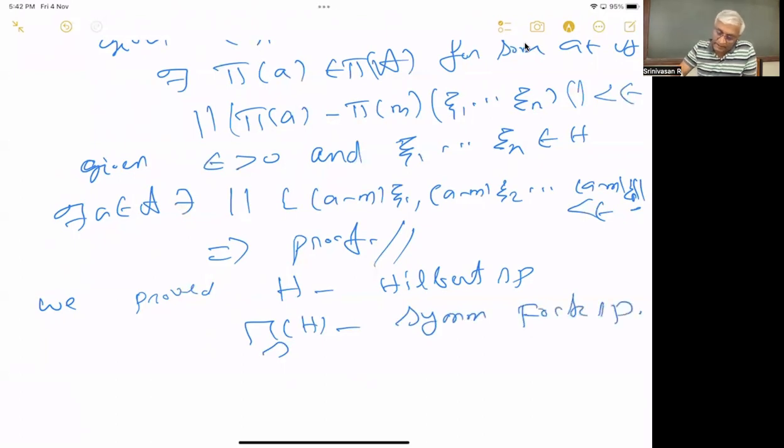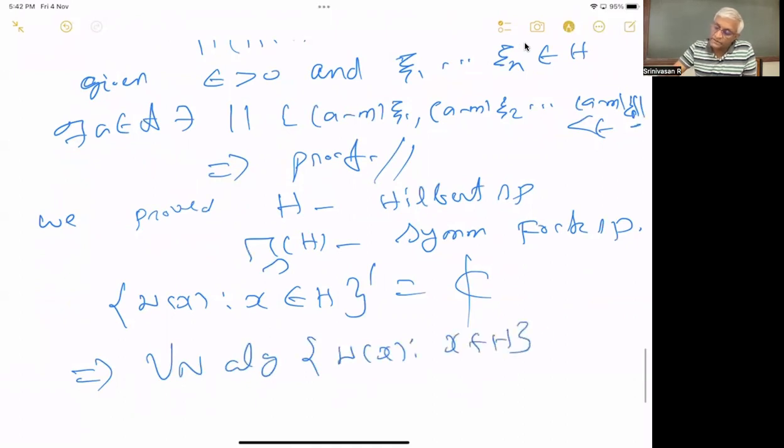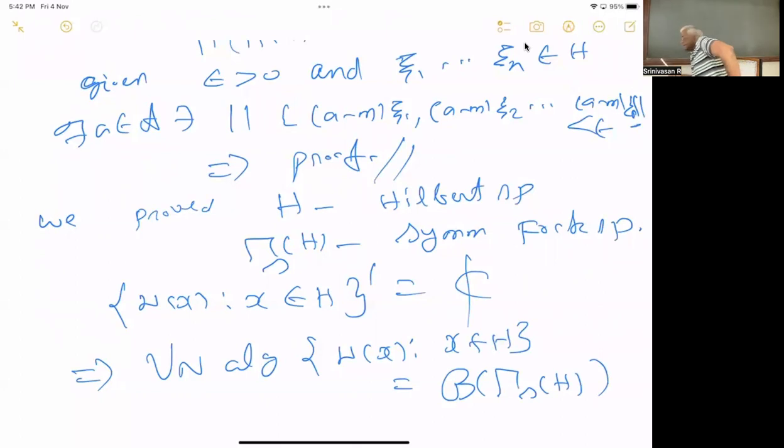Then the commutant of W of X, X coming from H, is equal to C. So this implies the von Neumann algebra generated by W of X, X in H, is equal to B of the Fock space. It generates all operators. And the nice thing is that the algebra generated by the Weyl operators is strongly dense in B of gamma H.